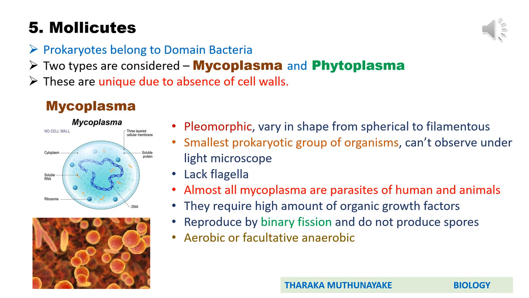It is important. Here you can observe in this slide that the outermost covering of their body is the cell membrane. There is no cell wall. You can observe it clearly in this diagram. Molecules are also pleomorphic. That means they vary in shape from spherical to filamentous. Some are spherical and some are filamentous. These are the smallest prokaryotic group of organisms. Therefore, they can't be observed under a light microscope. They can be observed only under an electron microscope.